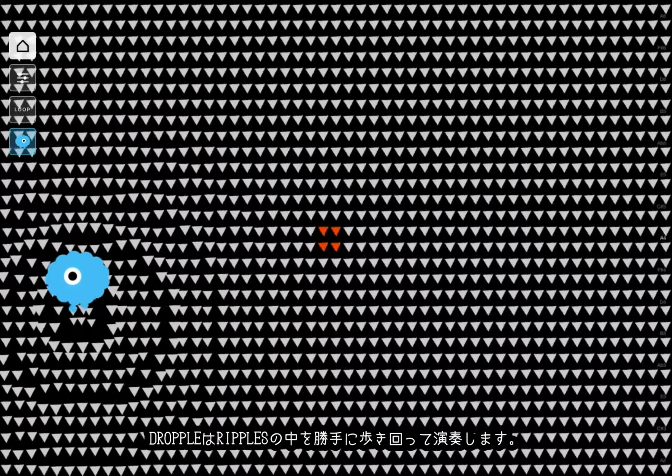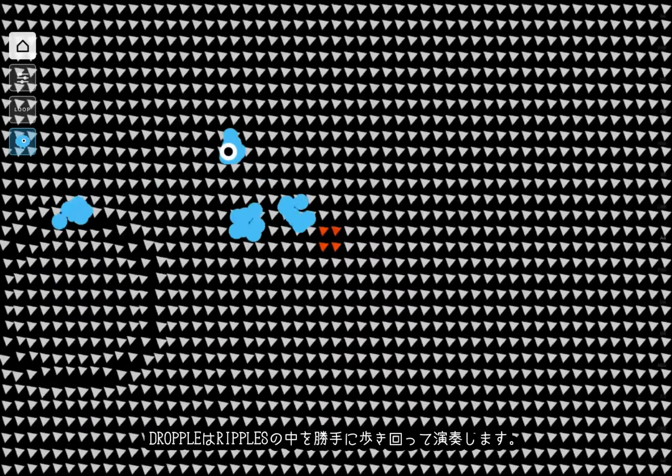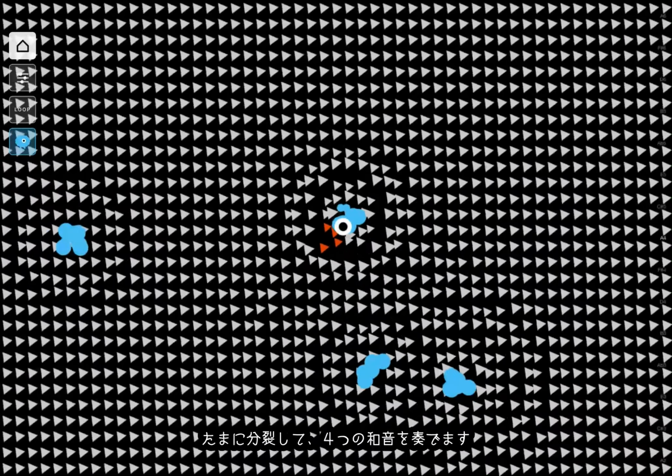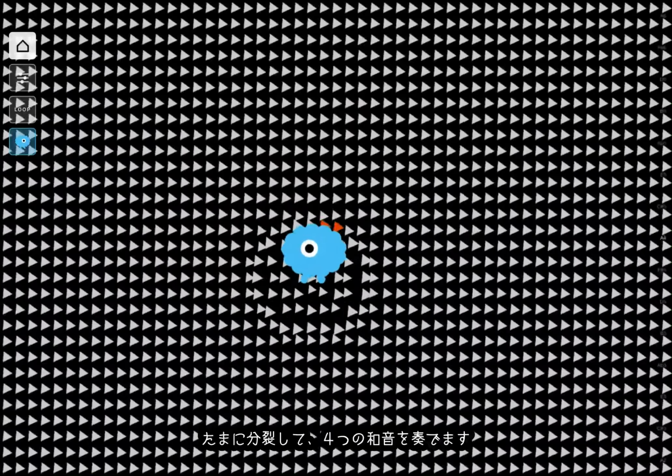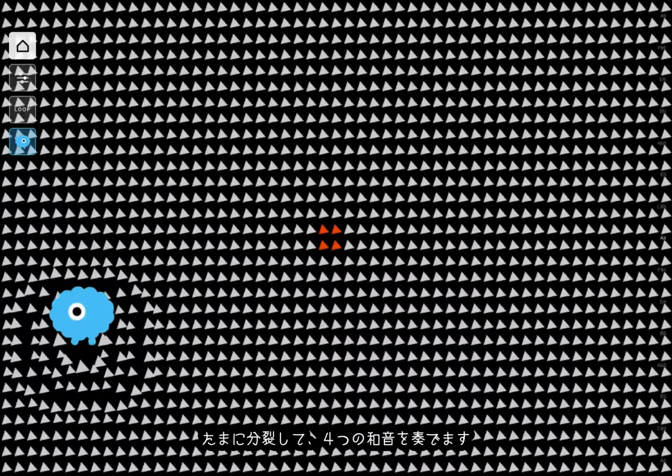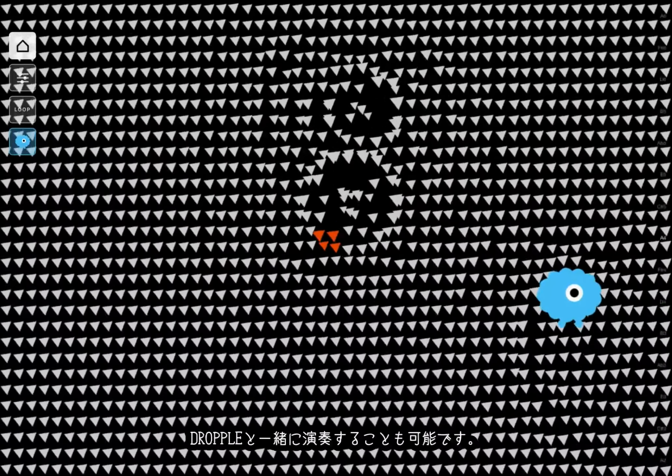Dropple loves to wander around inside Ripples, playing music as it goes. Every now and then, it splits apart to perform beautiful four-note chords. You can also play along with it.